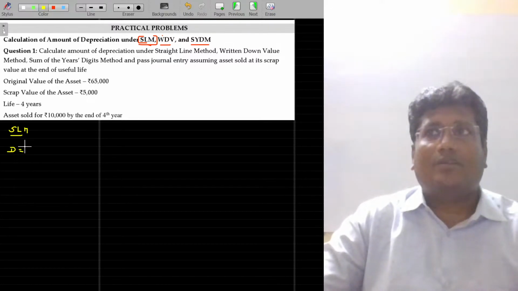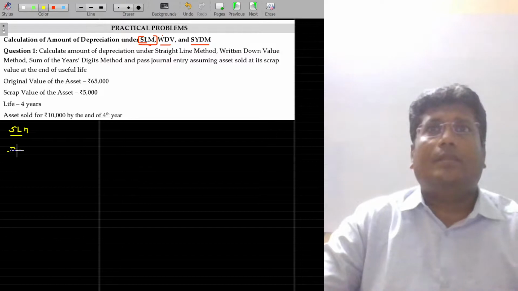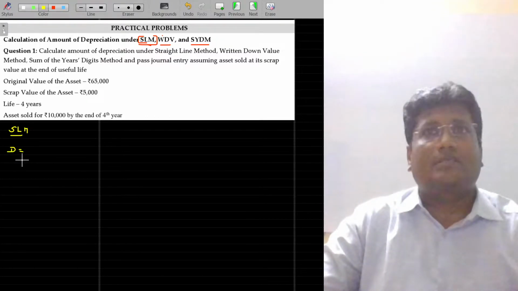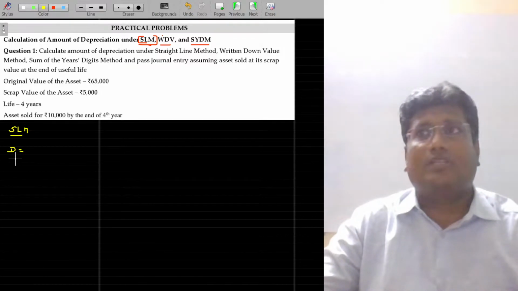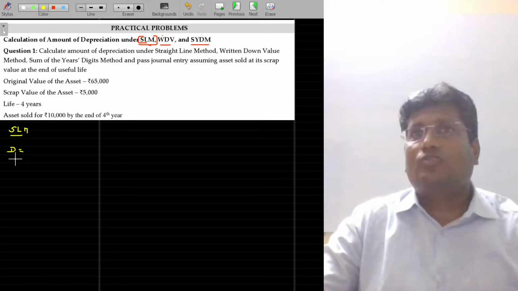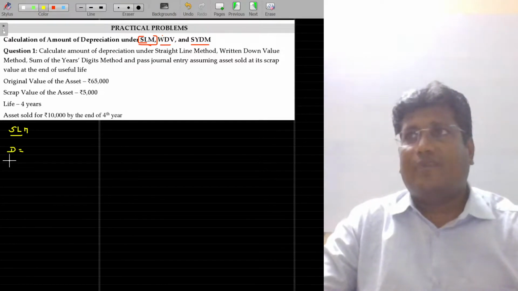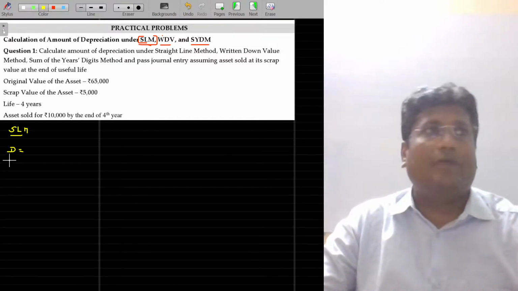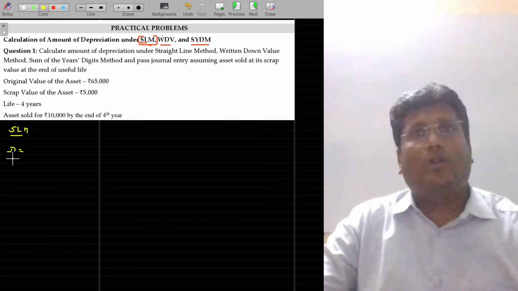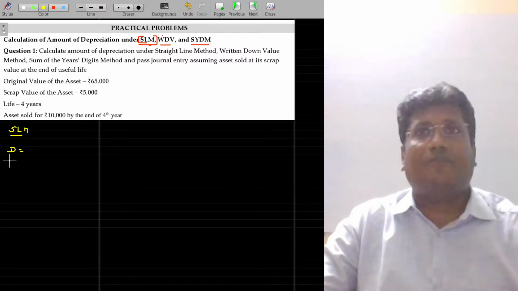As three factors are there: original value, scrap value, and life. Capital D represents the amount of depreciation. I am using that notation. Small d represents the rate of depreciation. The amount of depreciation is different and the rate of depreciation is different. It should not cause any confusion. If it is a round number, then it is the amount of depreciation. If I am mentioning it in percentage, then it's a rate of depreciation.